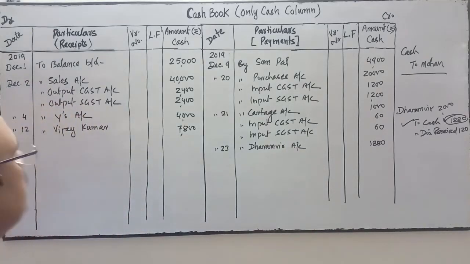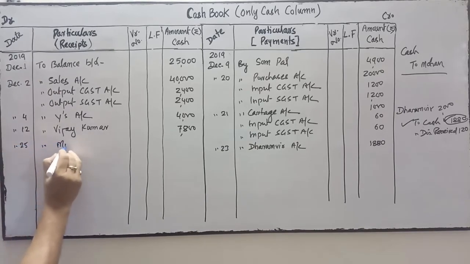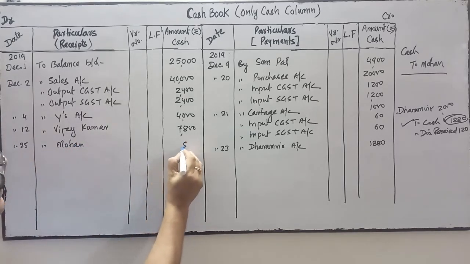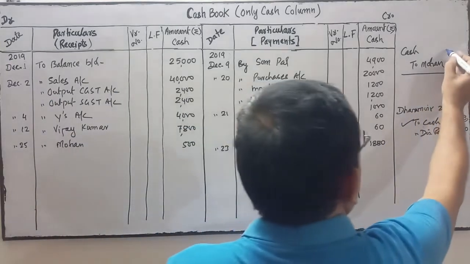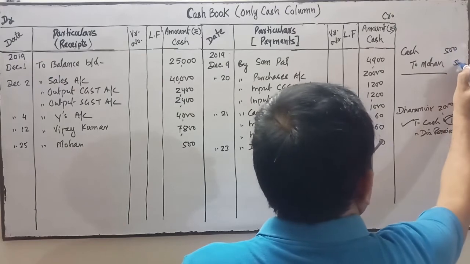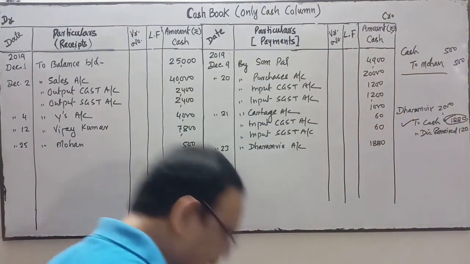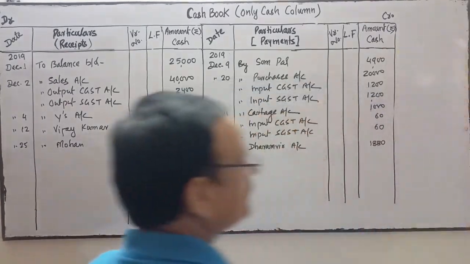So cash is on debit, so we'll do the posting in the debit side. On 25th, we'll write to Mohan. Amount of money order is how much? It is 500. Okay? It is 500. Now come to the next.